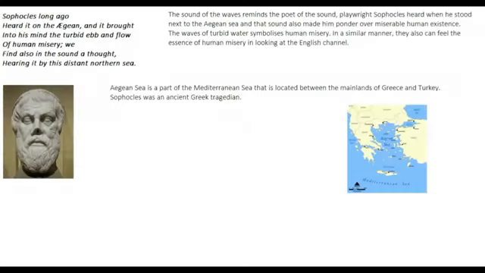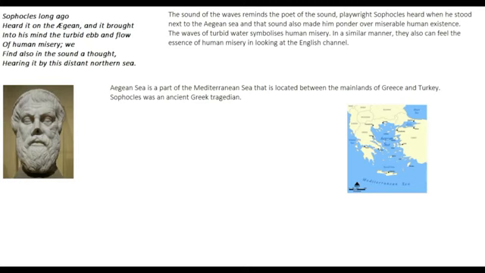"Sophocles long ago heard it on the Aegean, and it brought into his mind the turbid ebb and flow of human misery. We find also in the sound a thought, hearing it by this distant northern sea." Now, in the past there was this Greek tragedian known as Sophocles. He was a Greek playwright, just like Shakespeare was a playwright. He used to write plays. This Sophocles was a Greek playwright that lived long, long ago, and he used to write tragedies.